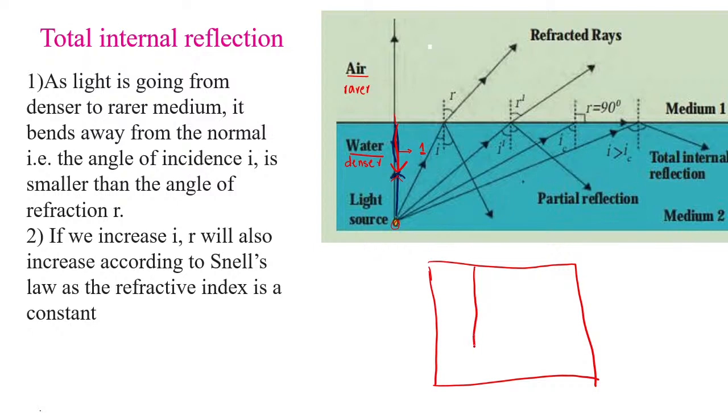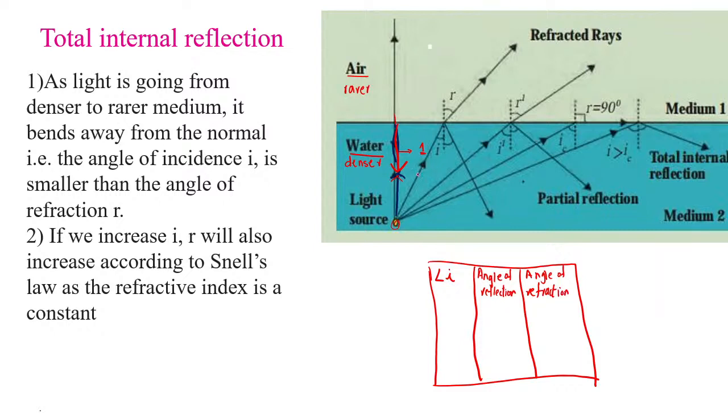In this table, we'll write the angle of incidence, the angle of reflection, and in the third column, the angle of refraction. Got it?